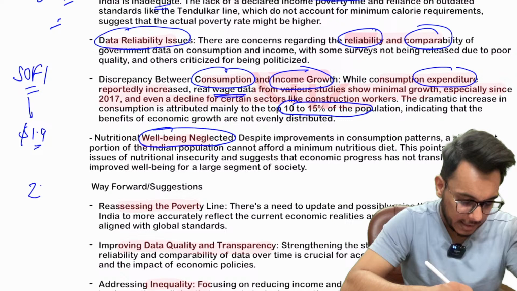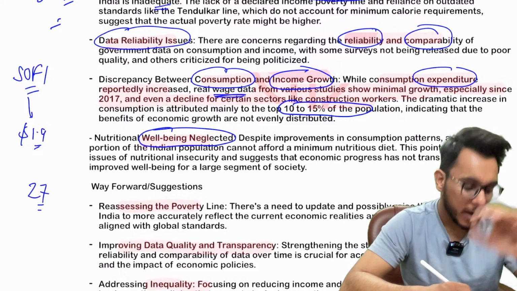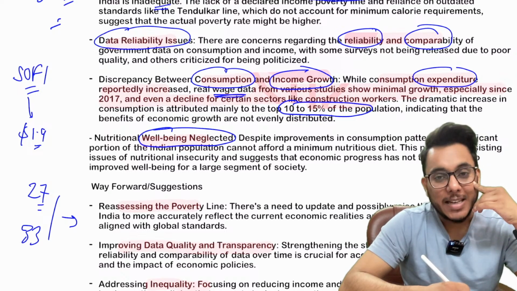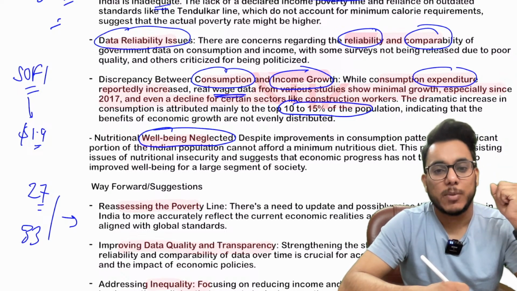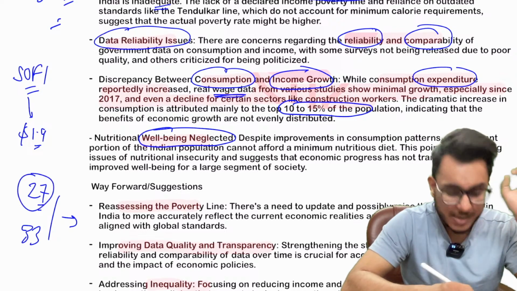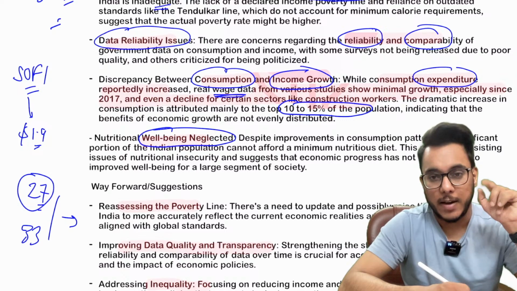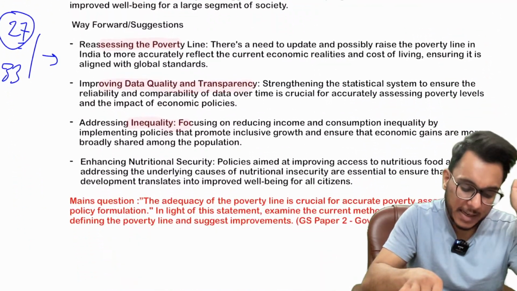And you are saying that a person surviving on 27 rupees in rural and 33 rupees in urban areas is not poor. So the point is that it does not make much sense. On 27 rupees, a person might be able to eat food, but might not be able to eat nutritious food. So nutritional well-being is neglected.